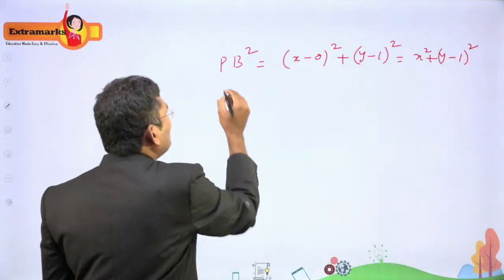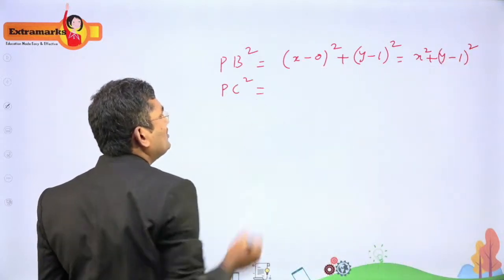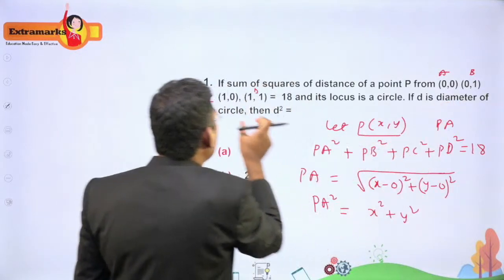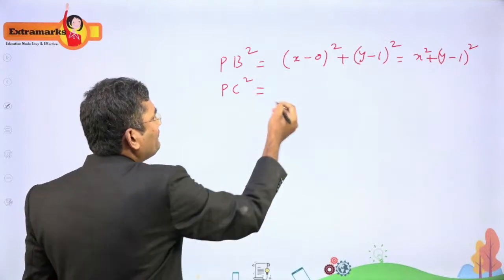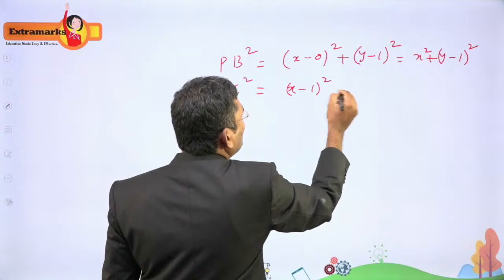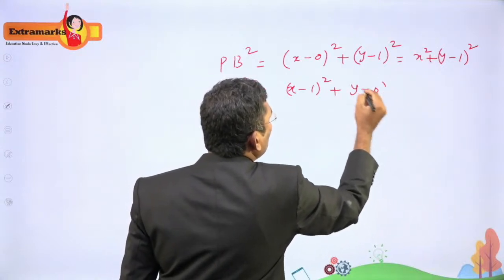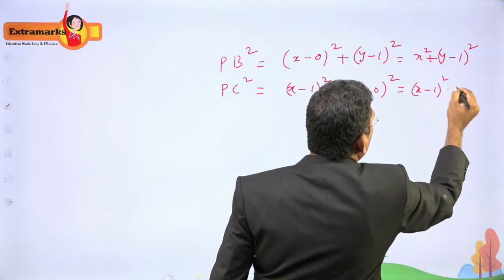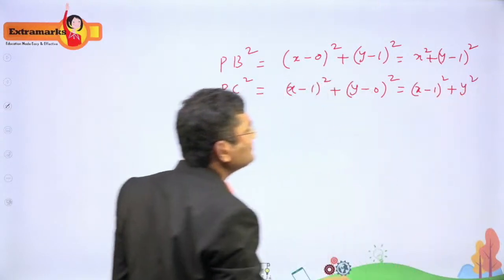Right? So the third one is PC square. What is PC square? P is (x, y) and C is (1, 0). We have to find the distance between them. So (x minus 1) whole square plus (y minus 0) whole square, which equals (x minus 1) whole square plus y square. Right?